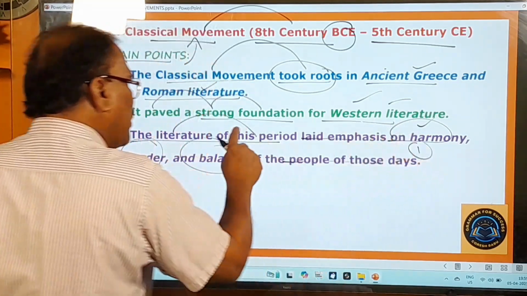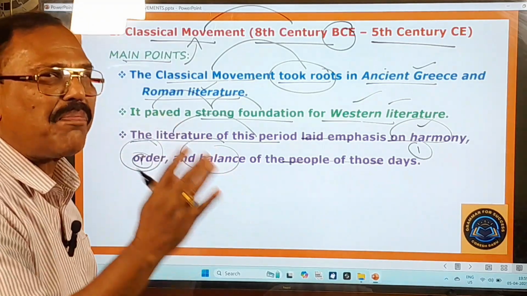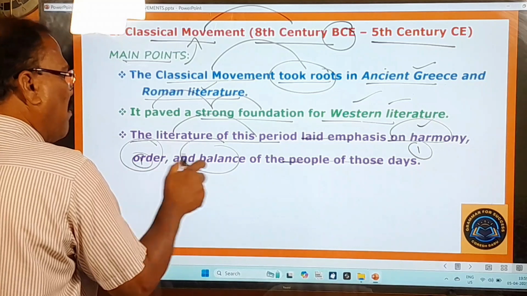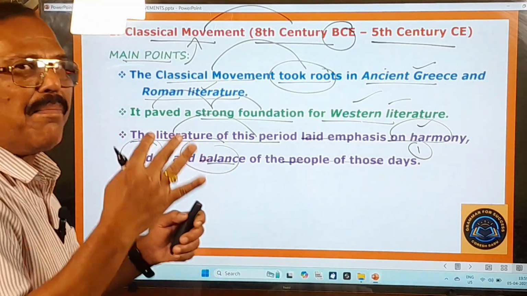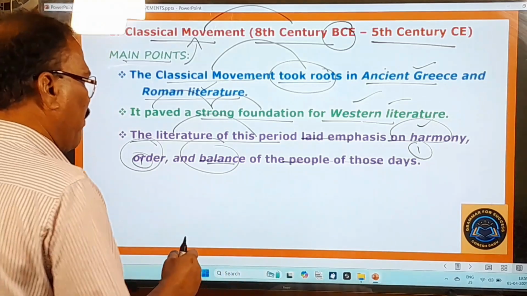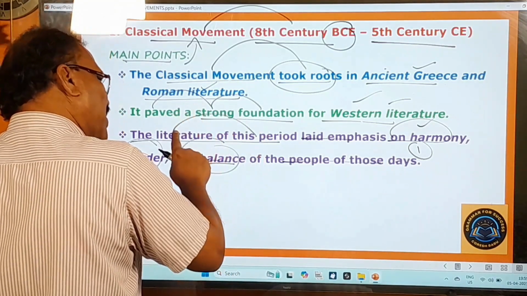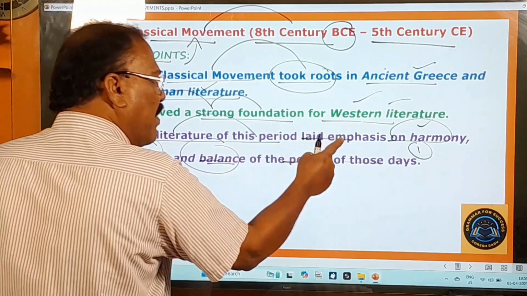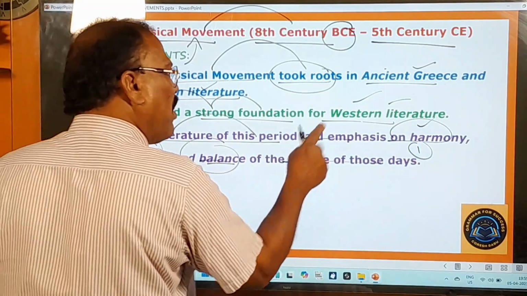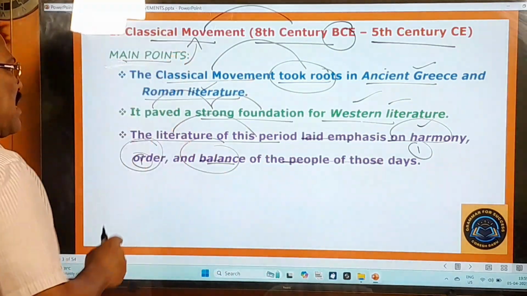First point. They also gave importance to the order. Order means what? The state of peace and freedom. So that meaning you have to take from this order. And balance. Balance means stability, steadfastness, stability of the people. So the literature of this period gave importance to harmony, order, balance of the people of those days. This is yet another important point about this classical movement.